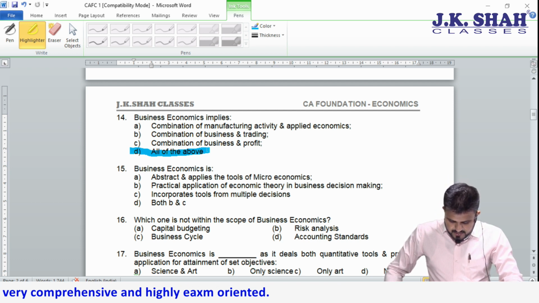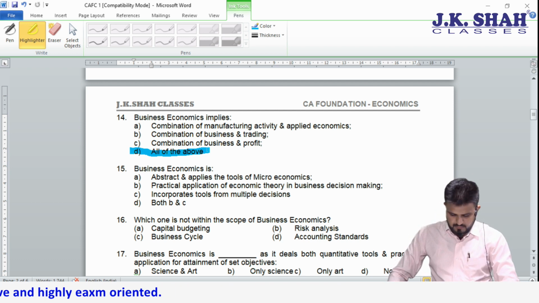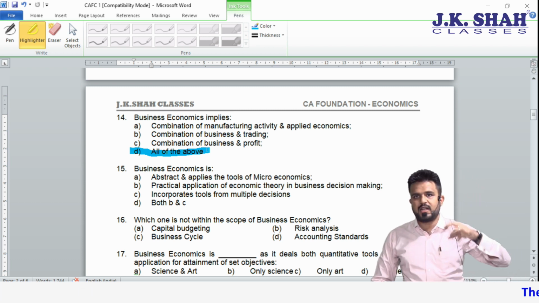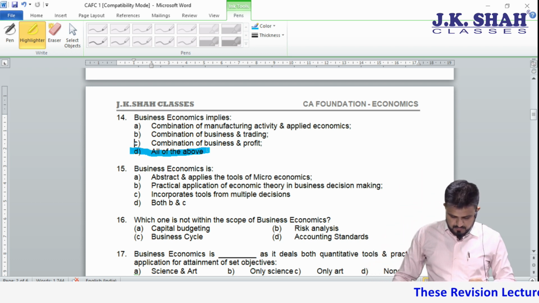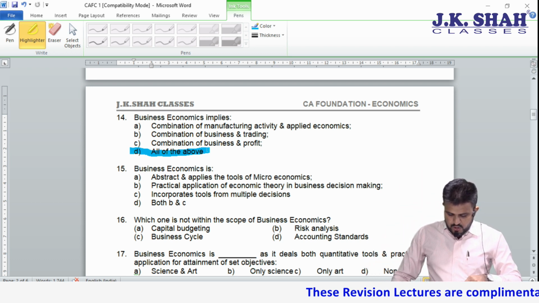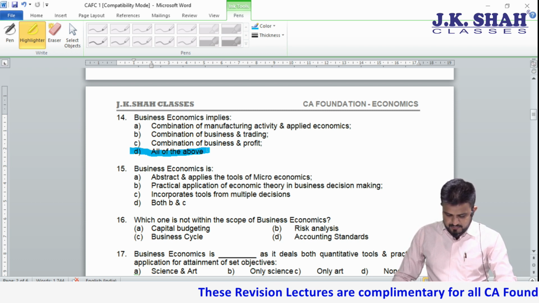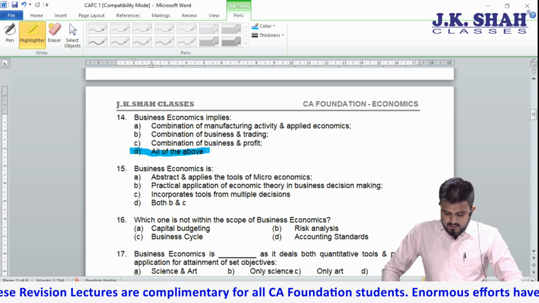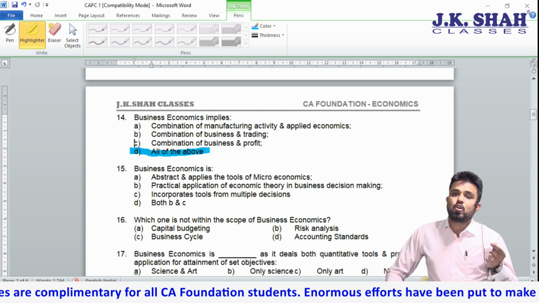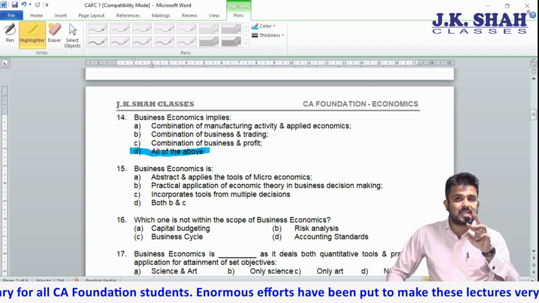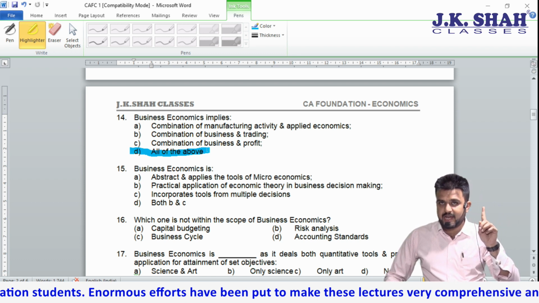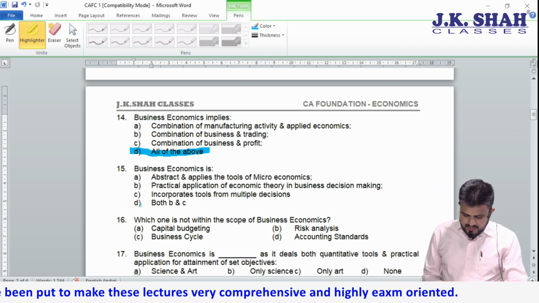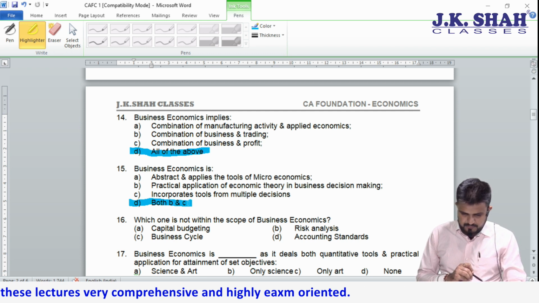Next, they say business economics is what? Abstract and applies tools of micro. Yes, we did. They will definitely talk about internal matters, that is micro. Practical application of economic theory in business and decision making. C, incorporates tools from multiple decisions. Now, incorporate tools from multiple decisions means interdisciplinary approach. I hope you people remember multidisciplinary. So the most appropriate answer is D, both B and C.